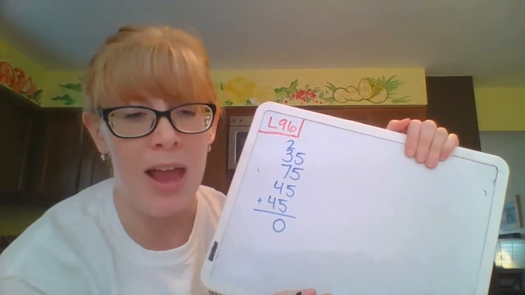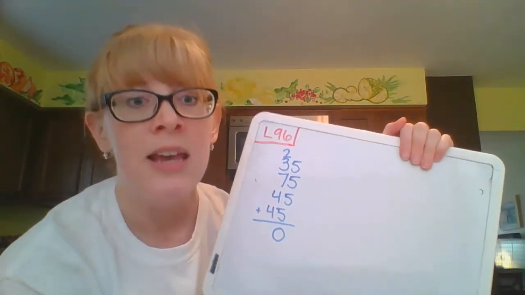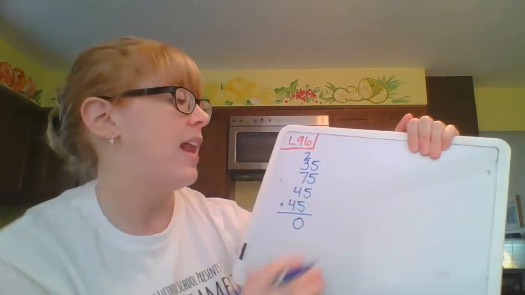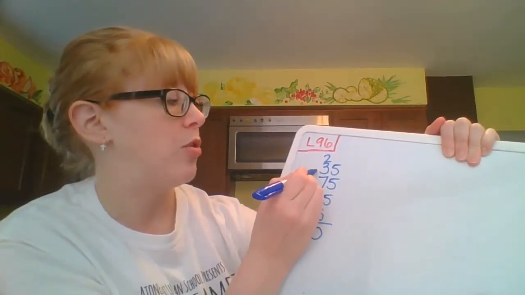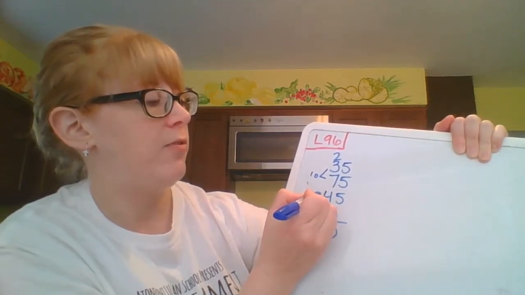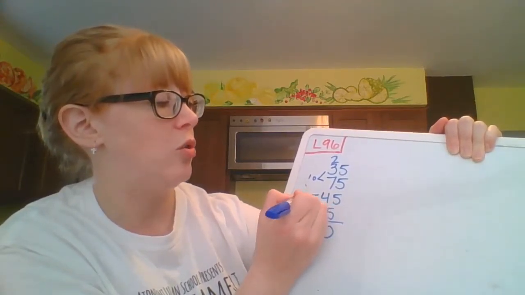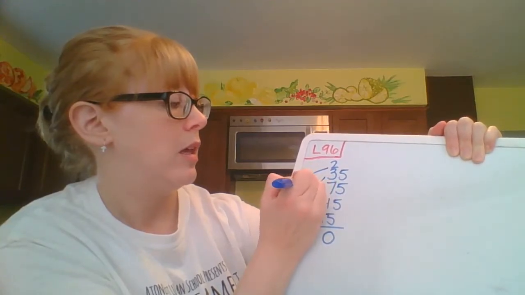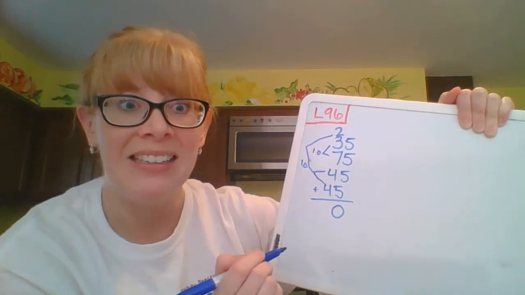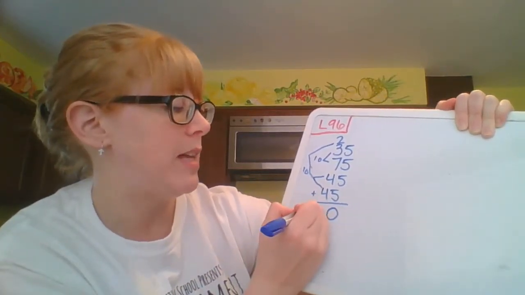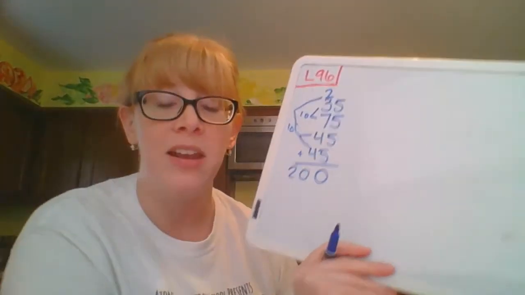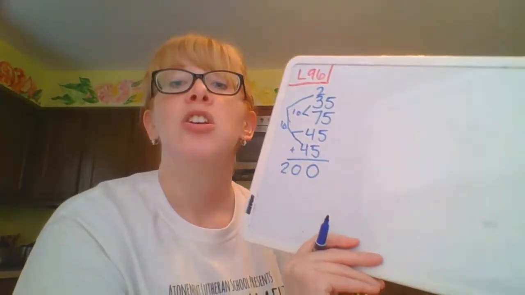Now remember, when we're adding a whole bunch of add-ins, we want to chunk that and look for groups of 10. And I am really lucky I've got a couple in here. So 3 plus 7, that's a group of 10. And 4 plus 4 is 8, plus 2 is also 10. So 10 plus 10 is 20. I'm in my tens column, so it's going to make it 200 pages. So the book that Jarrell read was 200 pages.